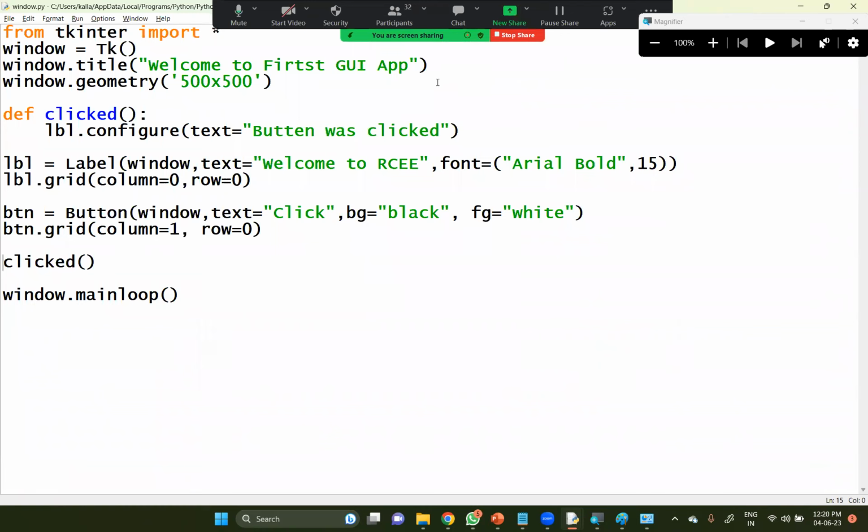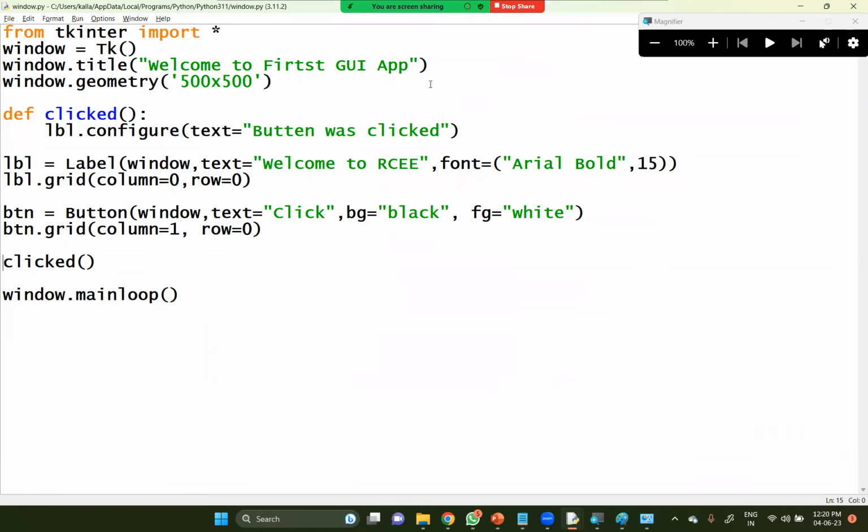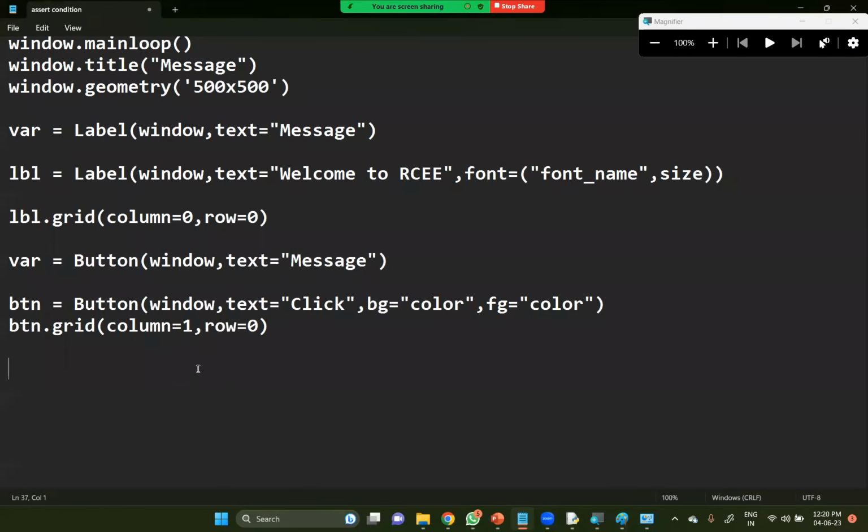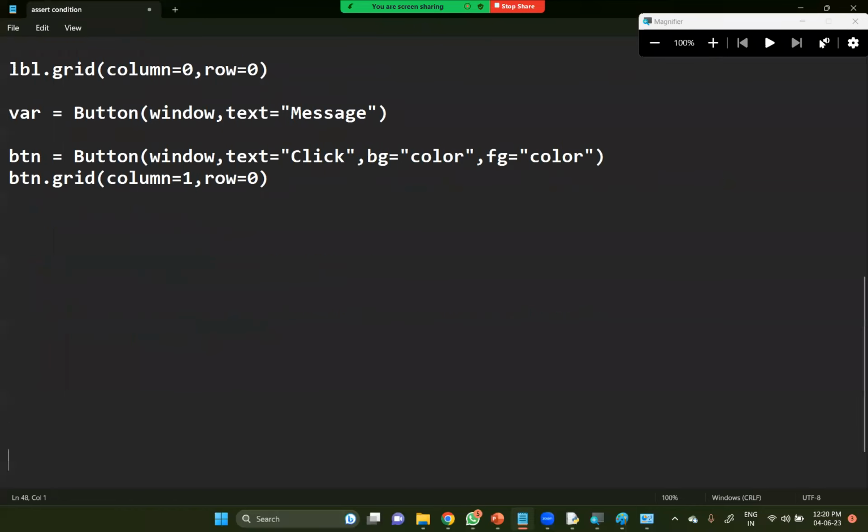The next object to be introduced to you is the text box. Check out how a text box is going to be specified, something like this here. This is the way of displaying a text box. Any variable equals Entry, and Entry always creates the text box.